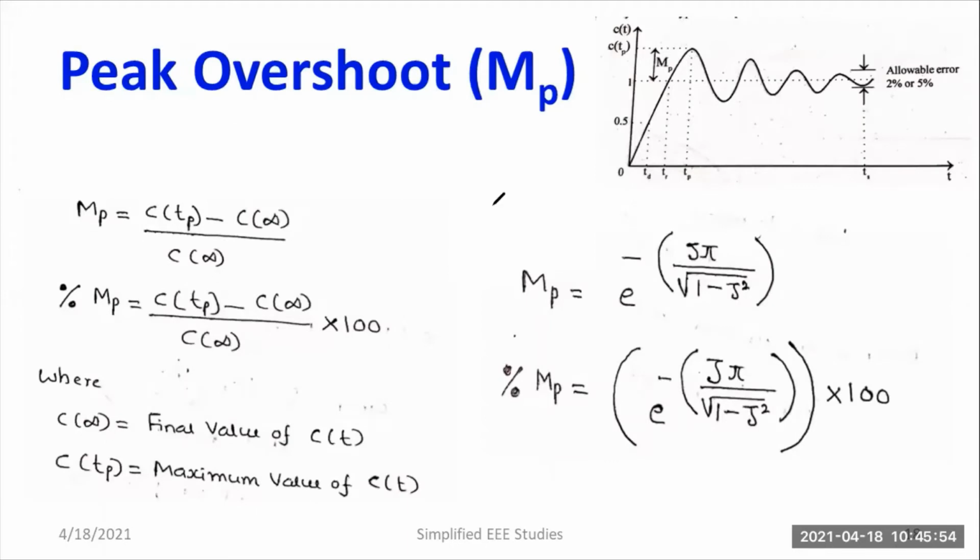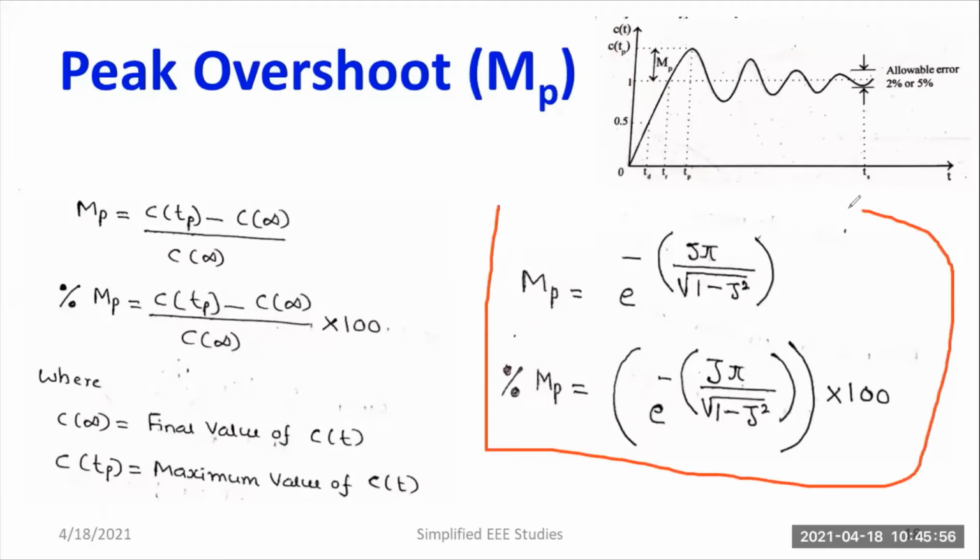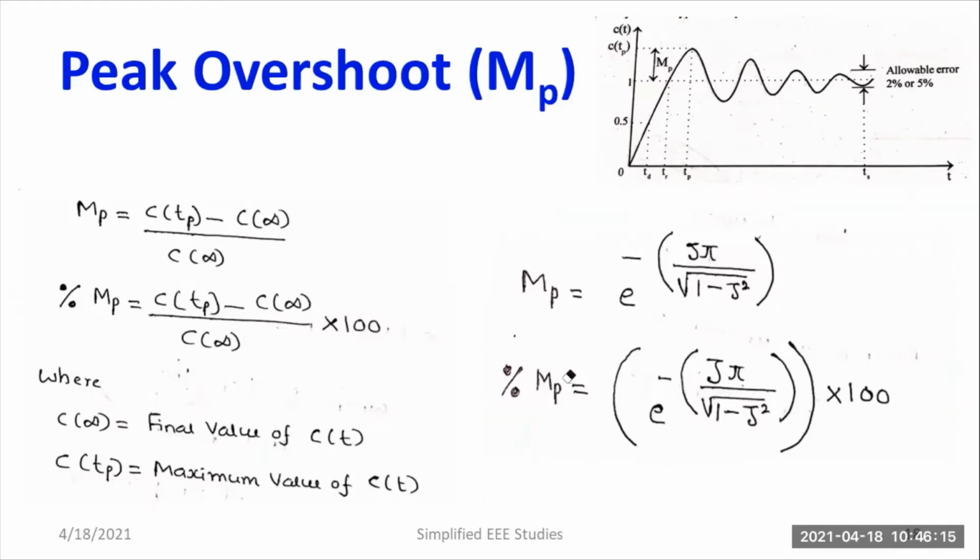So this is your final expression for peak overshoot. This I have to derive in this session. So MP is given by e to the power minus zeta pi divided by square root of 1 minus zeta square. If you want, you can express the same expression in percentage by multiplying by 100. Then I'll get the peak overshoot in terms of percentage. I'm going to derive the expression right now. Please bring a pen and paper so that you can note it down. Sequentially I have explained the steps.